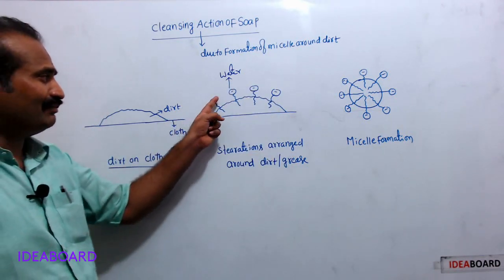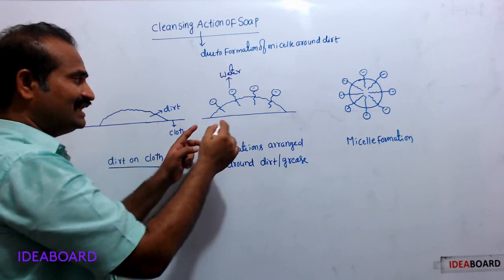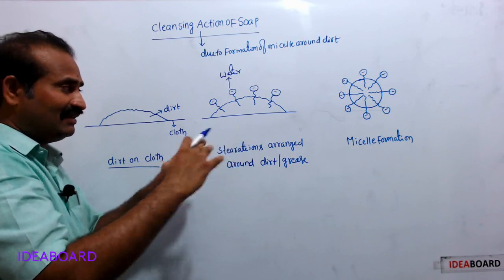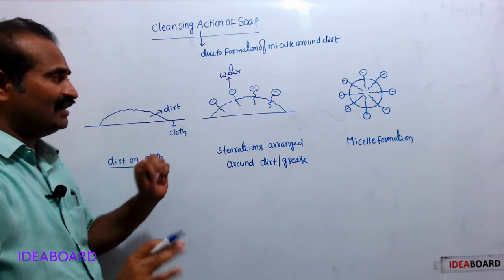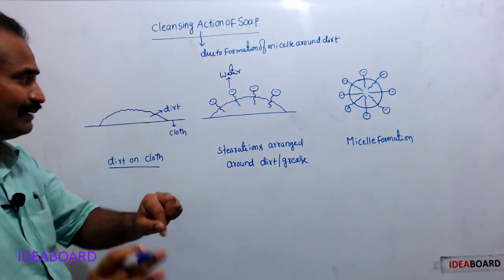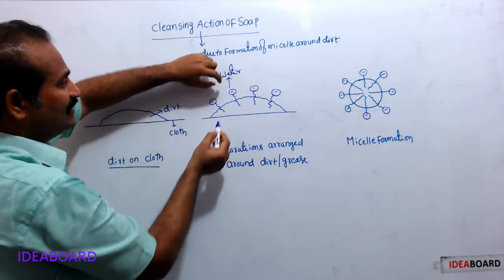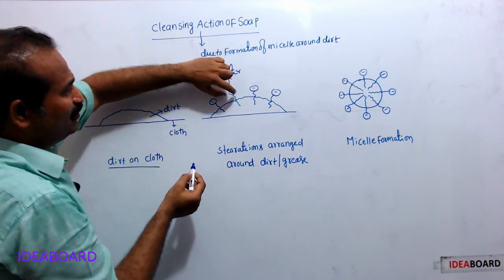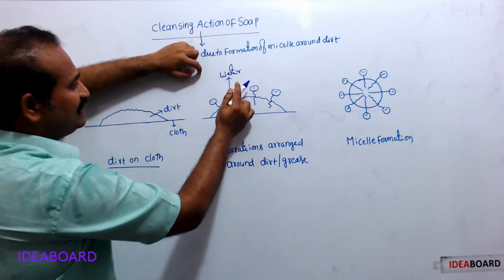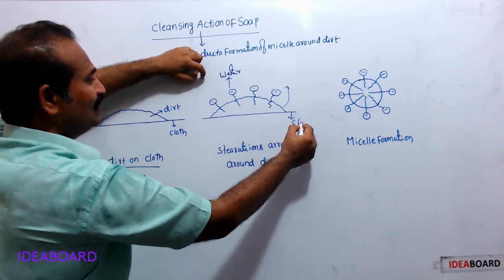Okay, when many stearate ions are concentrated on the dirt, since a stearate ion carries a negative charge, over a small region more negative charge will be there. Therefore, repulsions are dominating. Because of those repulsions, this dirt may break down. At the same time, these stearate ions are attracted by the water. Therefore, these stearate ions move along with the water, and along with the stearate ions, the dirt is also removed from the cloth.